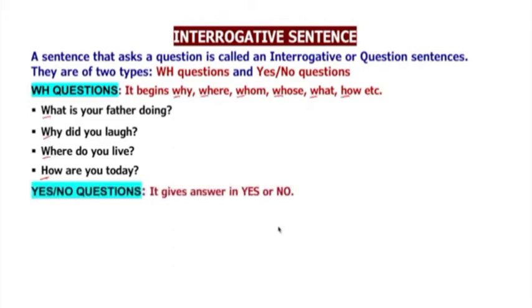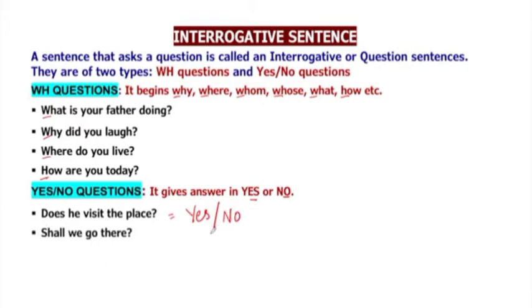Now let's see what yes-no questions are. These questions are answered in yes or no. Like, does he visit the place? So the answer will be either yes or no. Yes, he visits the place, or no, he does not visit the place. Shall we go there? Yes, we shall go there, or no, we shall not go there.